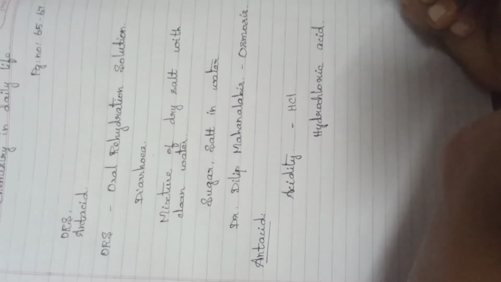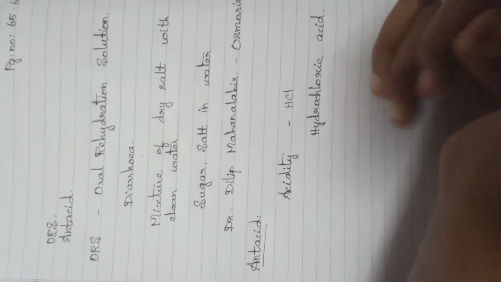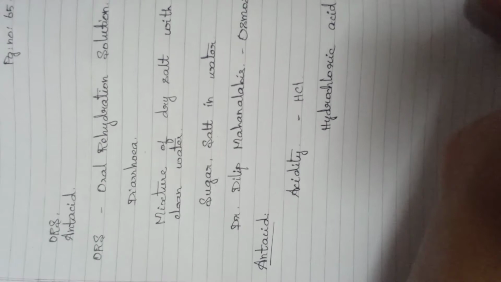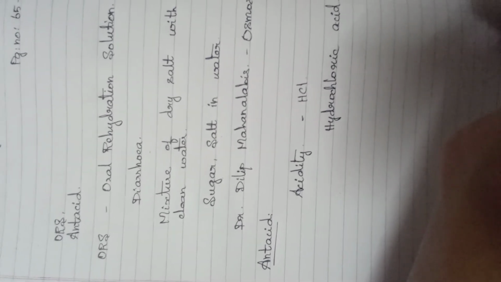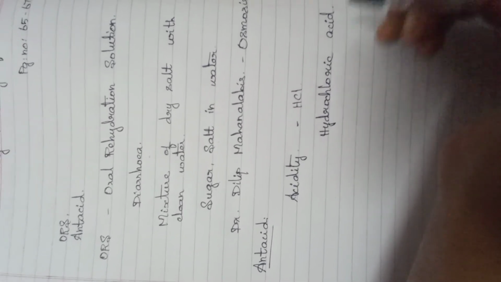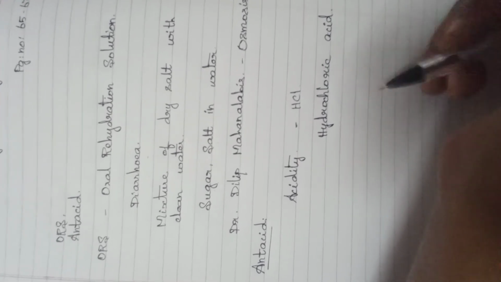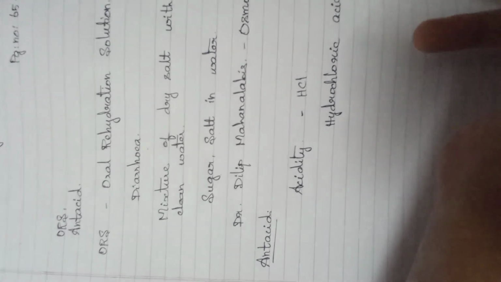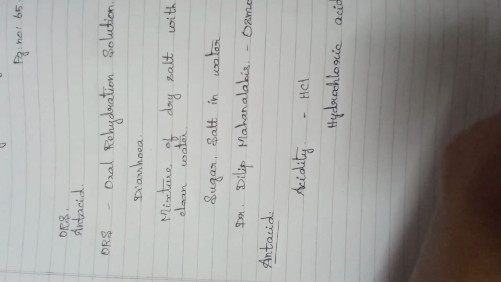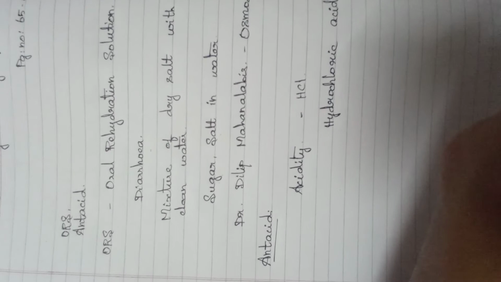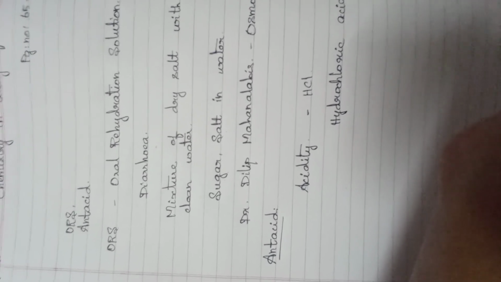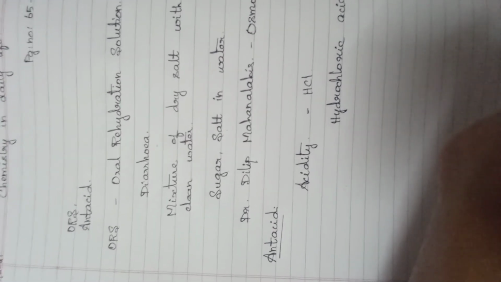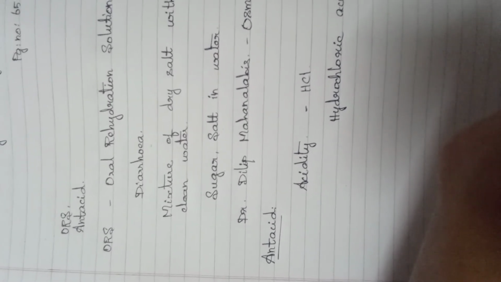Okay, for what purpose? When this acid is secreted in our stomach, it helps in digesting the food materials. It helps with easy digestion of the food. That is the main function of hydrochloric acid. But when the secretion is more, the water level is reduced, and only the acid level is high, so our stomach gets burnt. We know how strong that acid is.